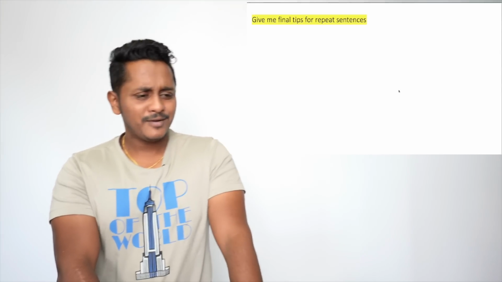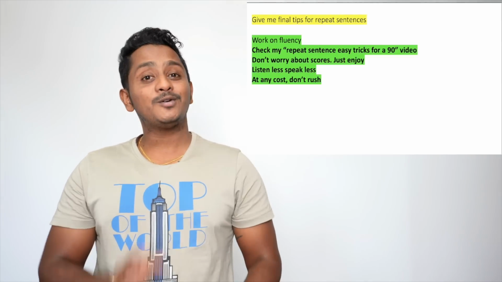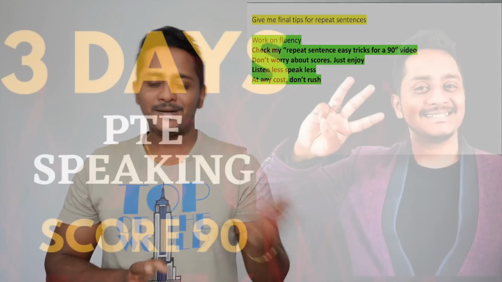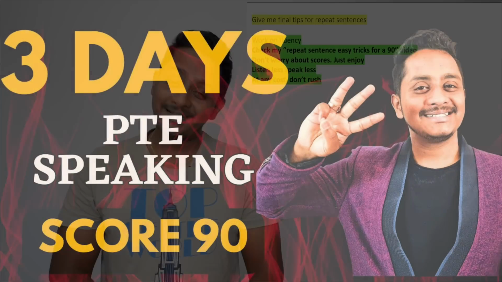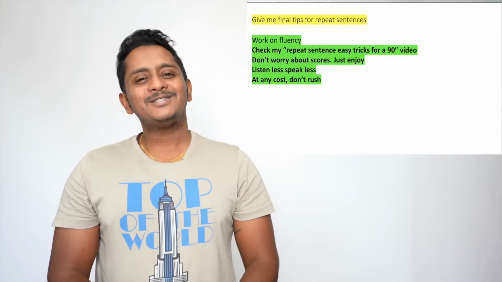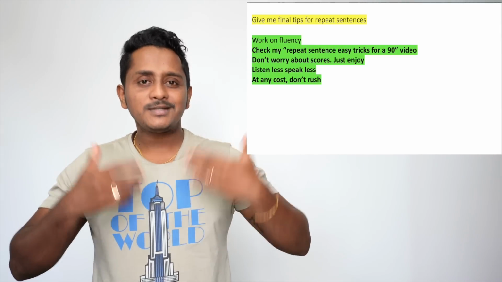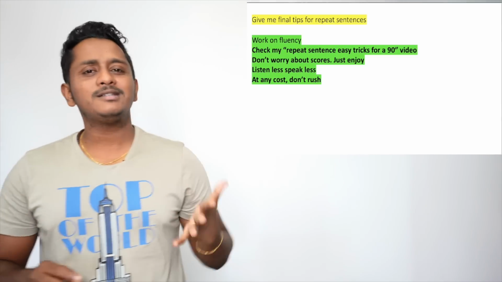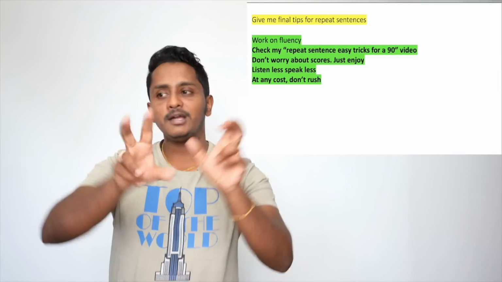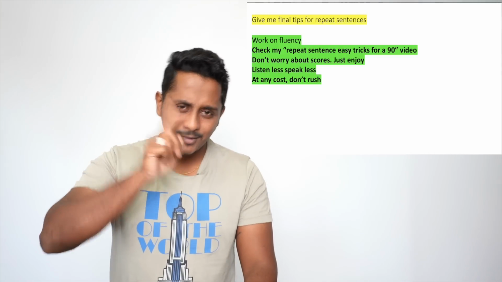Alright, let me give you final tips for repeat sentences. I've told everything, I'll just list down a few of the things. Work on your fluency. It's a conscious effort. Convince your mind. Recently, I made a video on how to get 90 in speaking in 3 days. Watch that video, I've told about this. Those who have watched would know. It's all about convincing your mind. It's not just about practicing. When you practice, you need to talk to yourself and convince your subconscious, because it will not listen. Only the conscious mind will listen, the subconscious will not. It thinks, oh, I need to give everything correctly, every word. That's the fluency. So tell your mind to help you get that fluency.